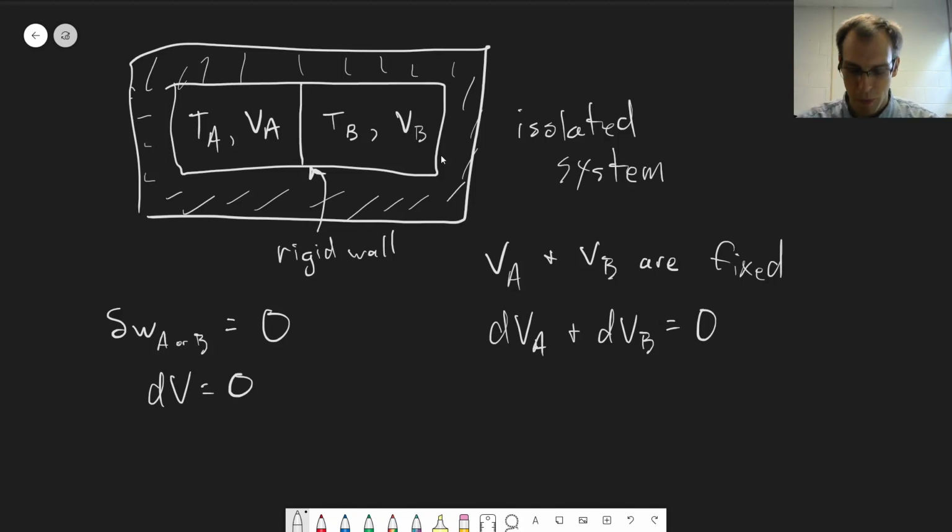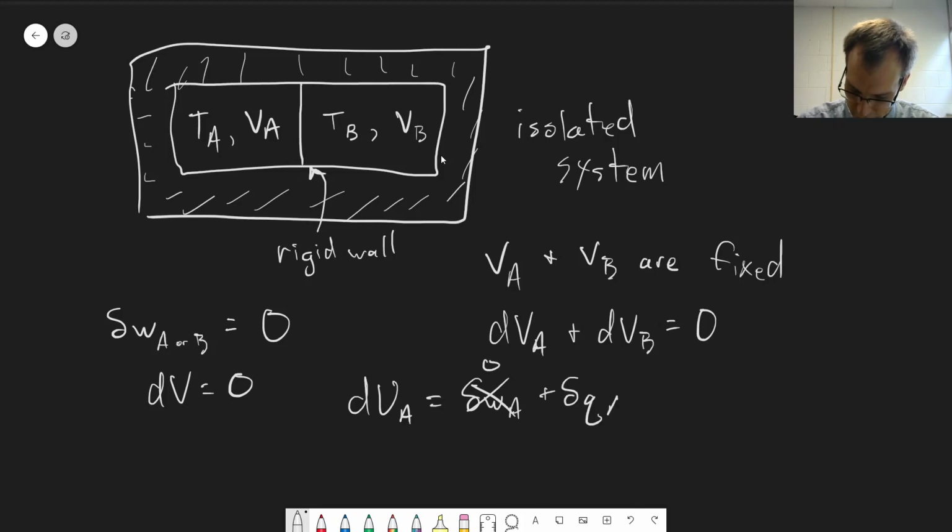So we can write out the first law for each compartment. dUA is equal to dWA, but that's equal to 0, plus dQA, and dUB is the same thing, with 0 for the work component, plus dQB.